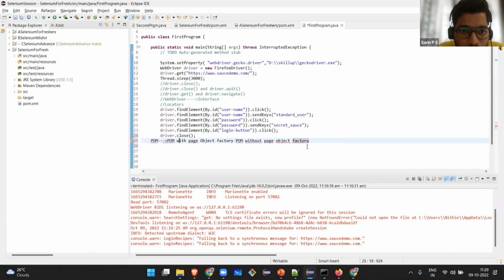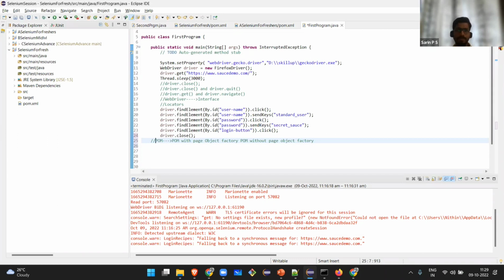You have 1,000 test cases, so what will you do? I think I was a fresher at that time, three or four years back, I don't remember exactly. I answered: sir, I will go through all 1,000 test cases, find all these elements, change that particular web element, and replace it with the new web element. That is what I answered him.